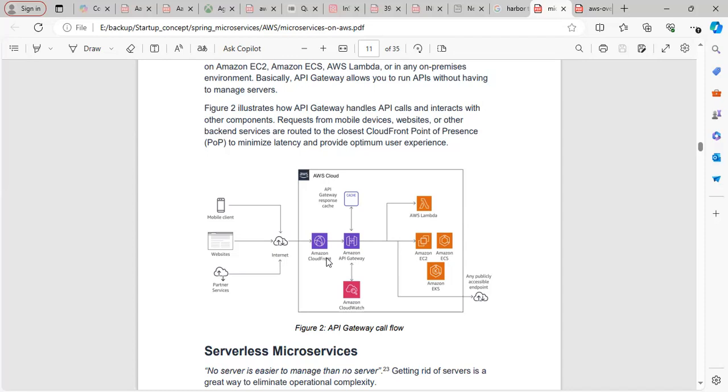Generally, we know that we implement the API gateway with Resilience4J, Spring Boot, Spring API gateway. Rather than that, you can use Amazon API Gateway, and then AWS Lambda, or connect to EC2, or to some other publicly accessible endpoints. So you can connect to different other services from the gateway.